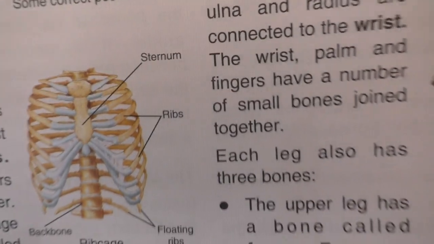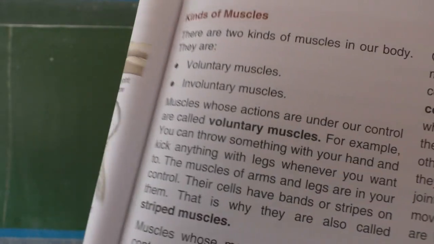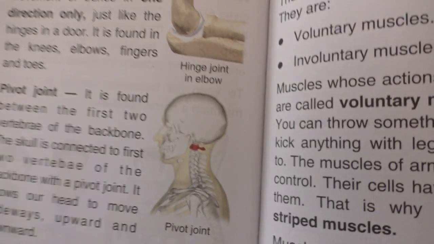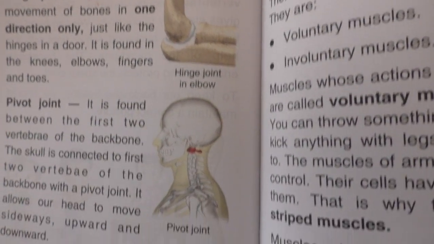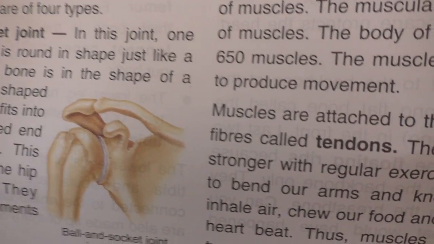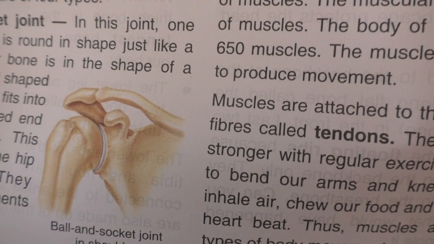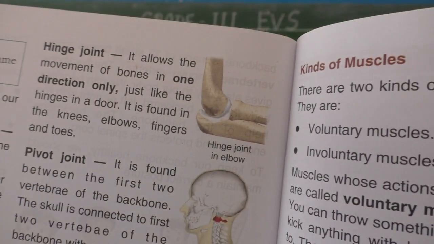See children, if we start counting the bones in our body, there are 206 bones. But at birth, a child has 300 bones in his body.